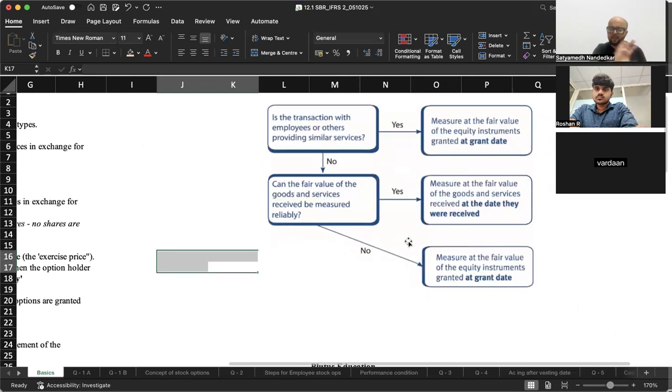Now, we'll get into in the money, out of the money a little later, but let's understand what happens if the company has promised to settle the transaction by issuing shares. Check: is the transaction with employees or others providing similar services? If the answer is yes, measure at the fair value of equity instruments at grant date. If the answer is no, can the fair value of goods and services be measured reliably? If the answer to this is yes, measure at the fair value of goods and services at the date they were received. If the answer is no, fair value of goods and services received cannot be reliably estimated, measure at the fair value of equity instruments at the grant date.